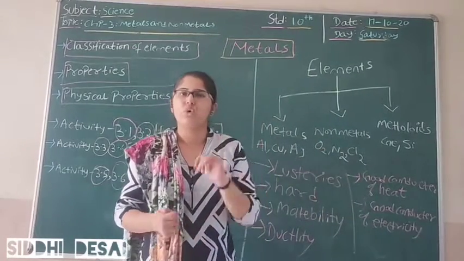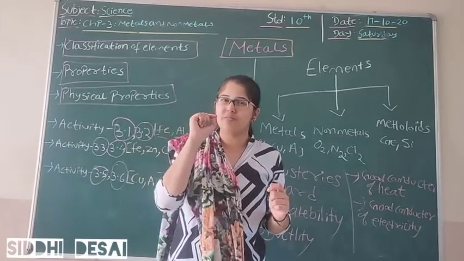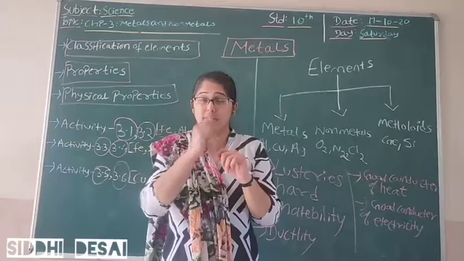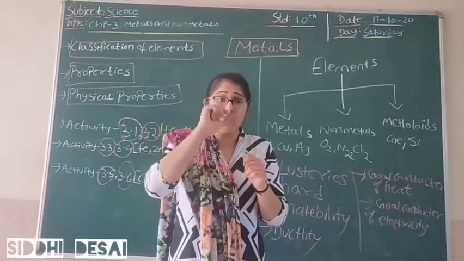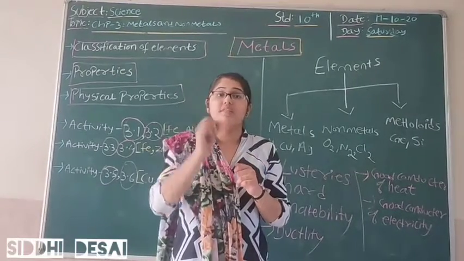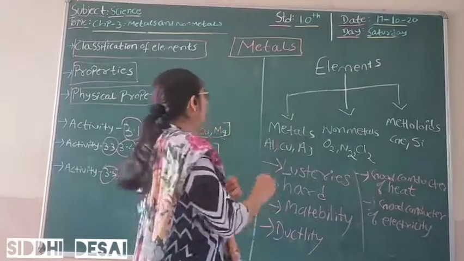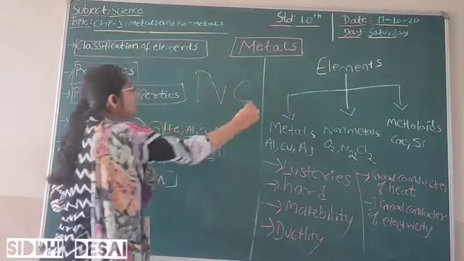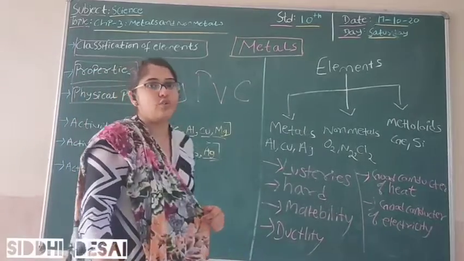Now students, at your home you might have seen copper wire, aluminium wire. Whenever you are doing wiring work, you might have seen many videos. You might have seen there is PVC coating on your wire.